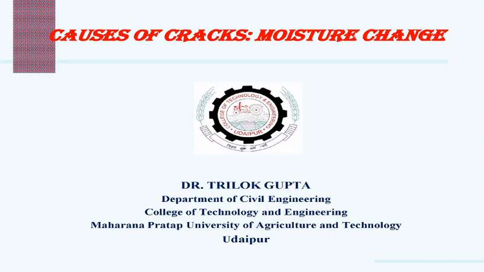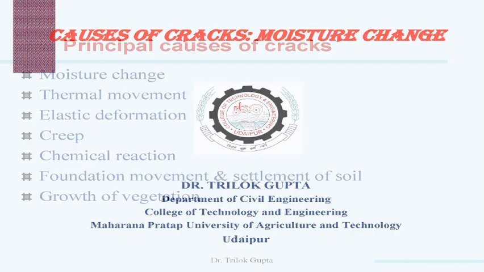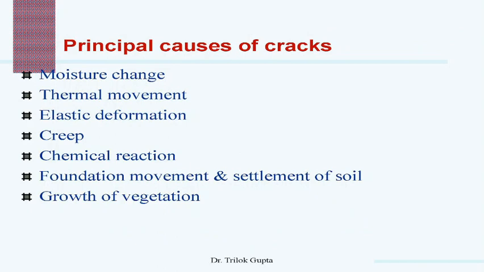For prevention or minimizing the occurrence of non-structural cracks, it is necessary to understand the basic causes and mechanism of cracking and certain properties of building material which may lead to dimensional change of the structural components. The principal mechanisms causing non-structural cracks in buildings are moisture change, thermal movement, elastic deformation, creep, chemical reaction, foundation movement and settlement of soil, and growth of vegetation.